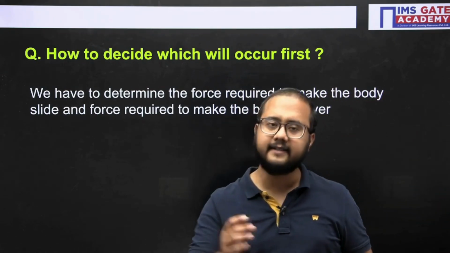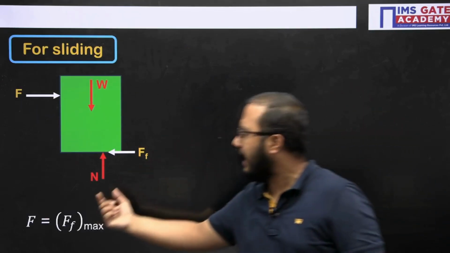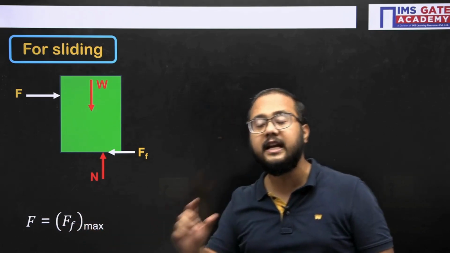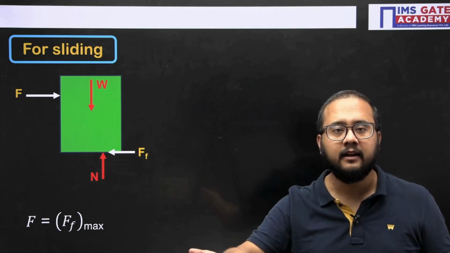Okay, let us discuss here. For sliding, this was the free body diagram. So the applied force should be equal to the maximum static friction force. Then only it will be on the condition of sliding, or on the verge of sliding, right?